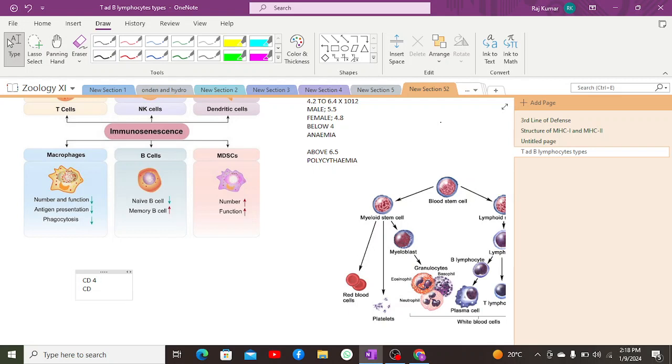CD4 cells are those which have a CD4 receptor as well as a co-receptor. The T helper cell is an example of a CD4 cell, whereas CD8 cells include cytotoxic T cells, which have the CD8 receptor, and the suppressor T cell or regulatory cell, which is also an example of a CD8 cell.